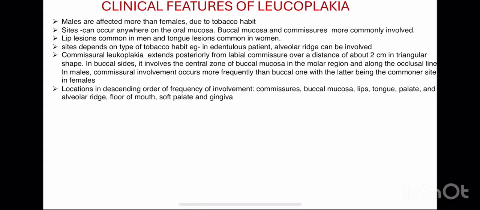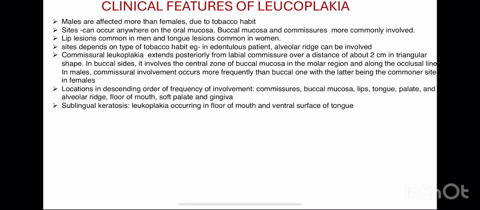Then the locations in descending order of frequency of involvement are given here. So commissures, then buccal mucosa, lips, tongue, palate, alveolar ridge, floor of mouth, soft palate, and gingiva. So it is a descending order. That means this is the area where leukoplakia is most commonly seen.